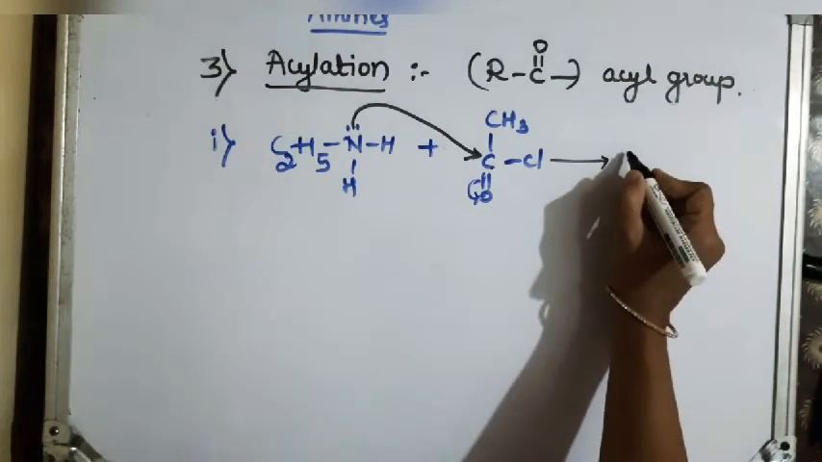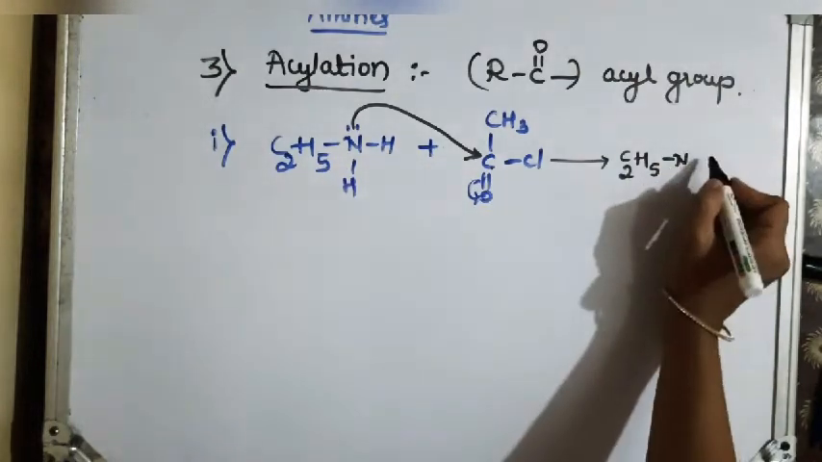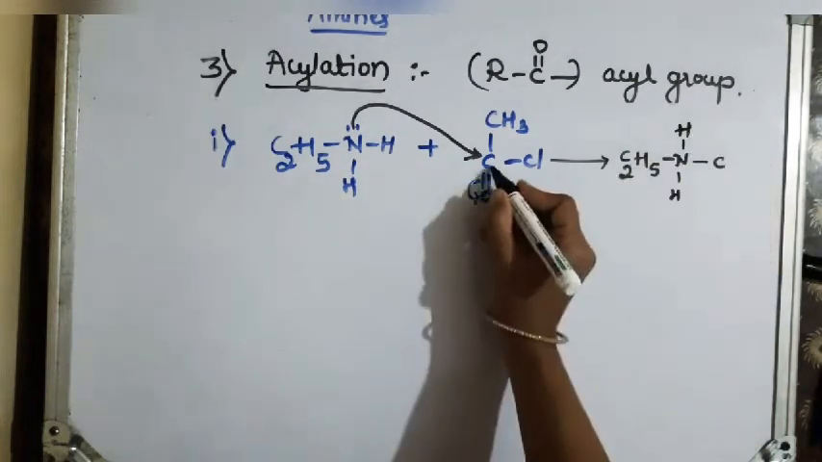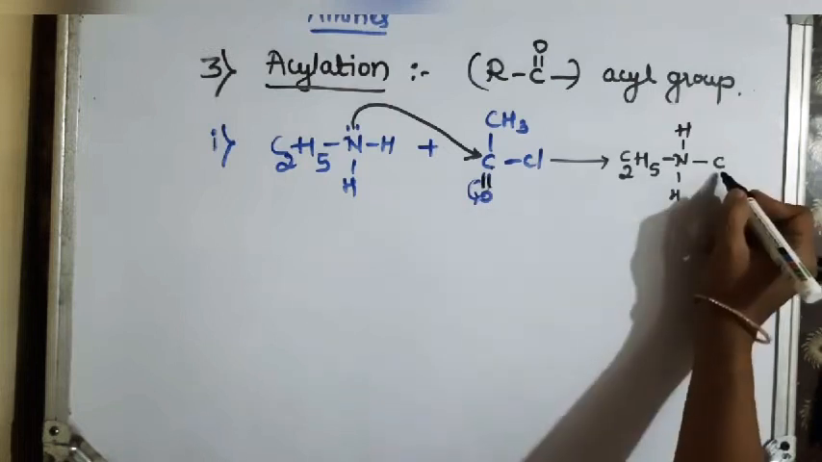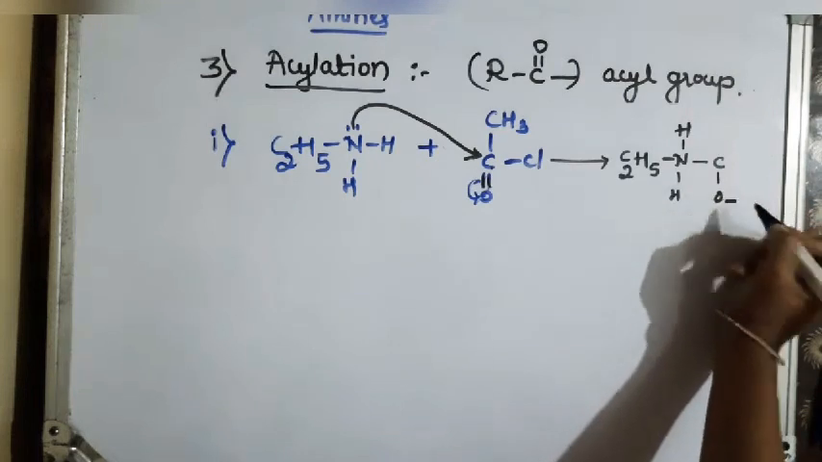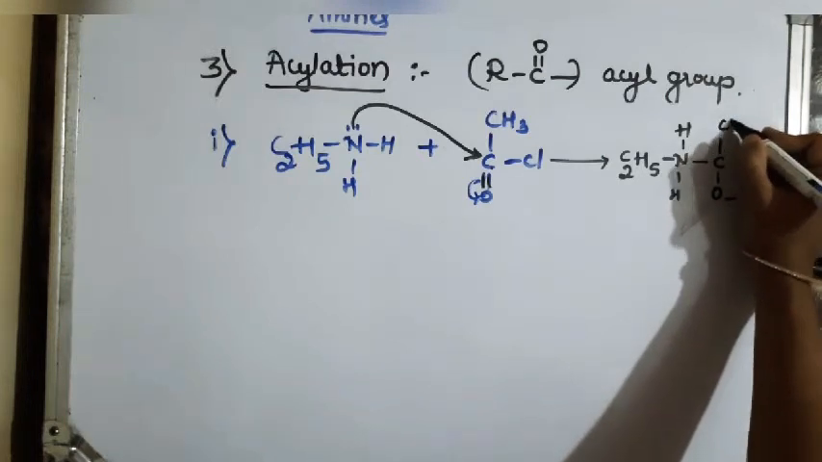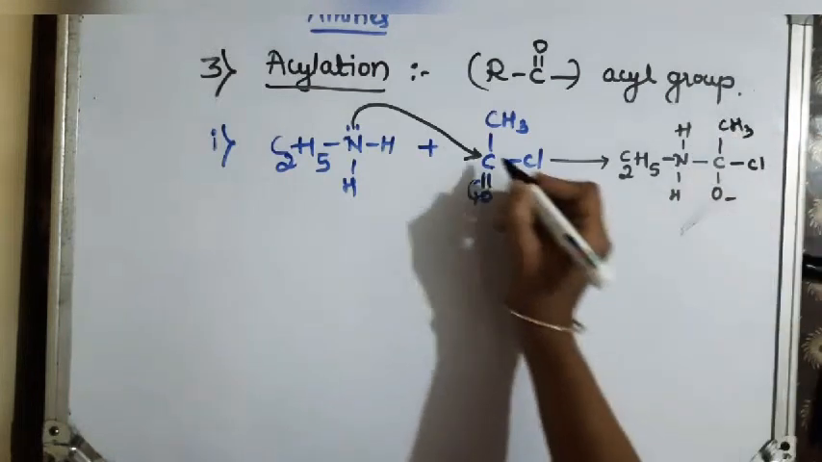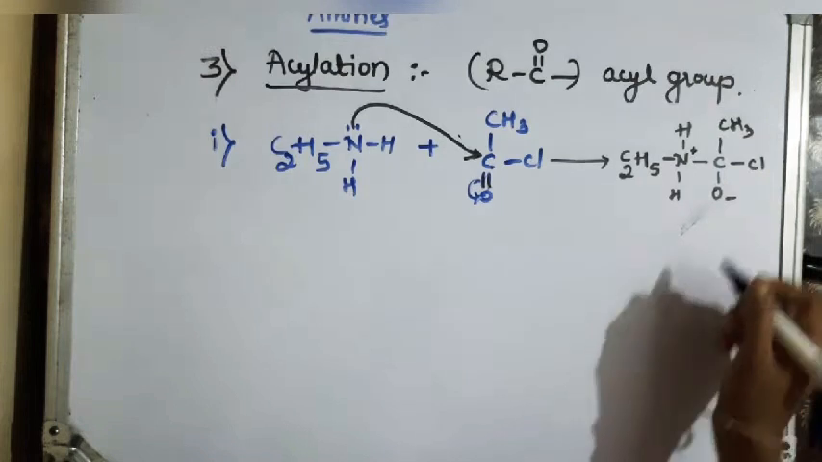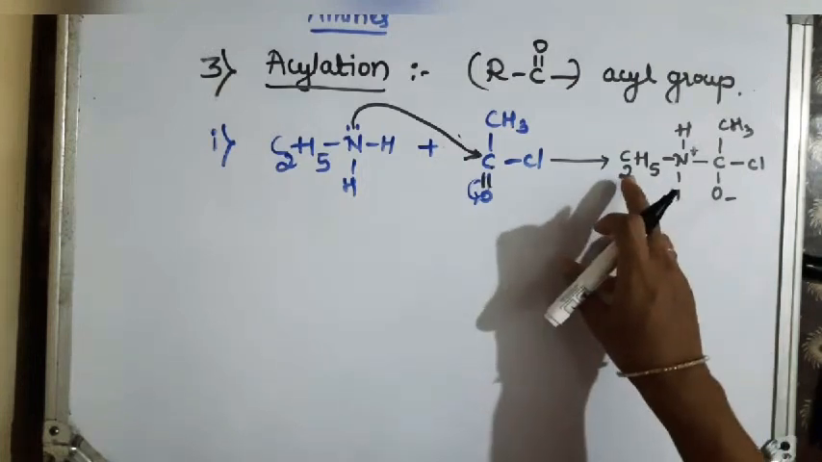There is a formation of C2H5, N, nitrogen, now connected to the carbon which carries two hydrogens. Carbon is doubly bonded with oxygen, but oxygen takes up the pi electron, so this will be O minus, single bond O minus. Then it is connected to CH3 and Cl. As nitrogen gives its electron to carbon to form a bond, nitrogen carries a positive charge like this. Correct.